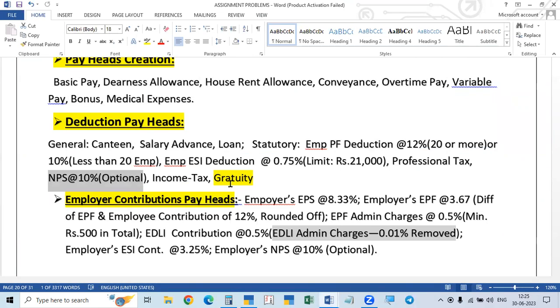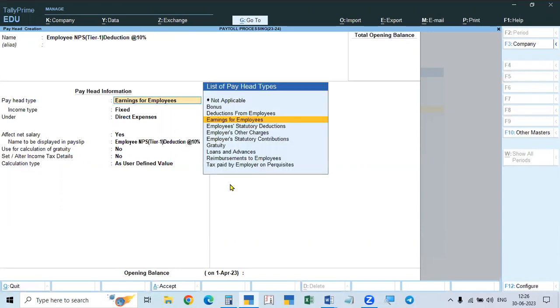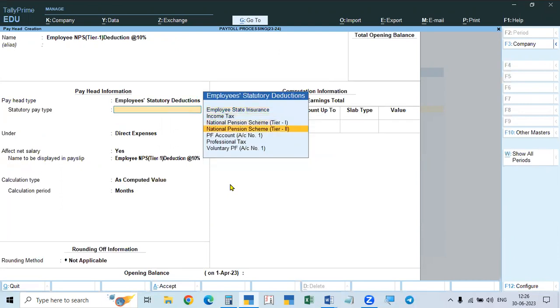For example, we are taking it as they are accepting. So here, the employee NPS, that is the National Pension Scheme, pension deduction at the rate of 10%. Here there are two types, Tier 1 and Tier 2. I will tell you the difference. Tier 1 deduction at 10%. This is also a statutory deduction, so it is an employee's statutory deduction, called the National Pension Scheme.